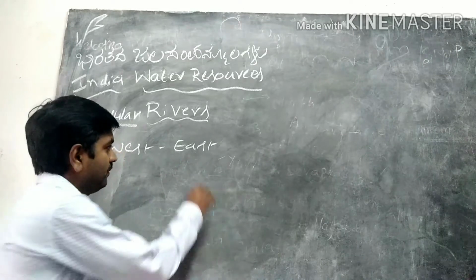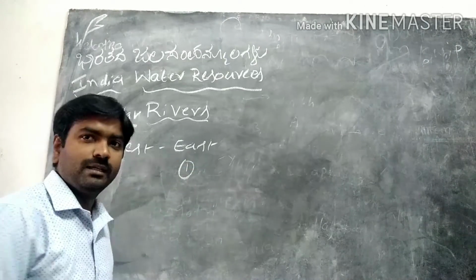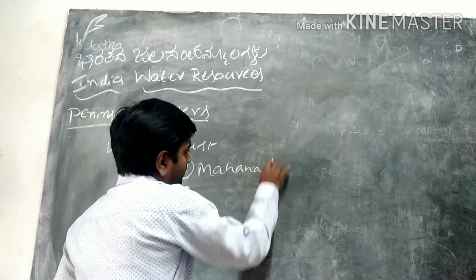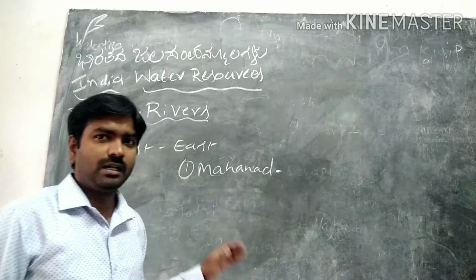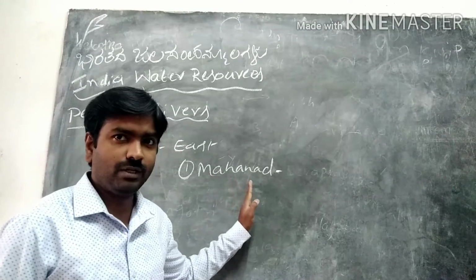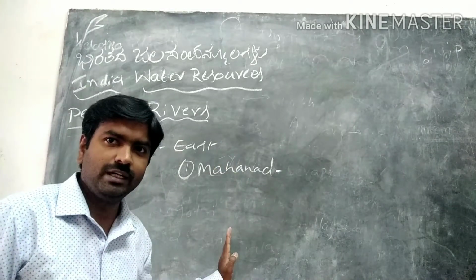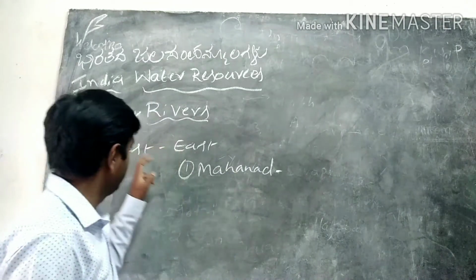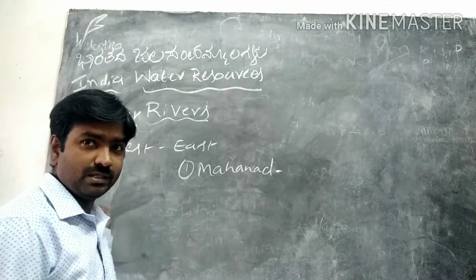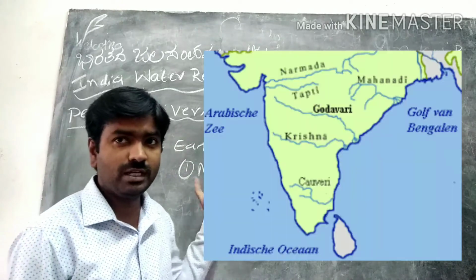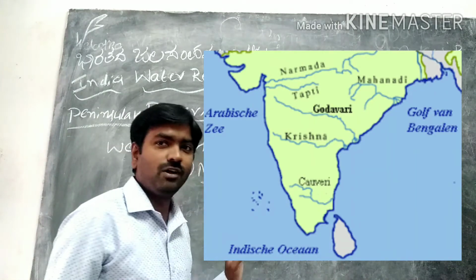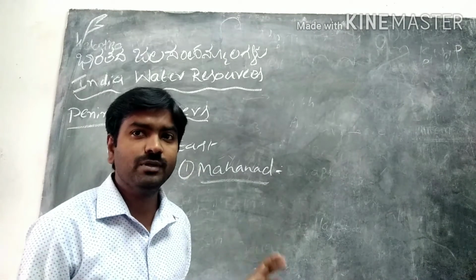The first one is Mahanadi, one of the east flowing rivers. All the east flowing rivers join the Bay of Bengal, and the west flowing rivers join the Arabian Sea. Mahanadi is also called the Sorrow of Odisha.